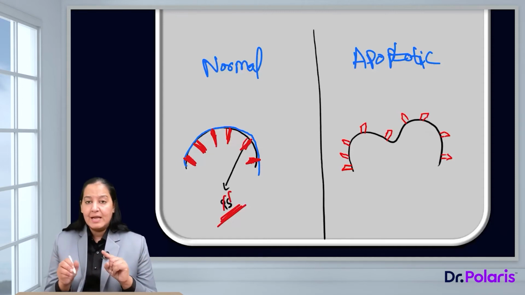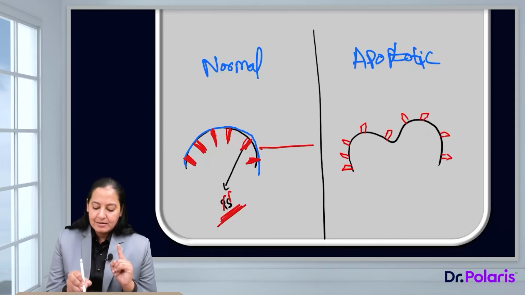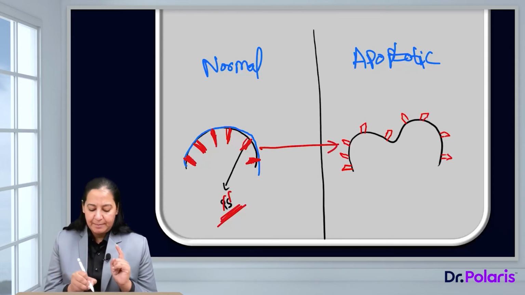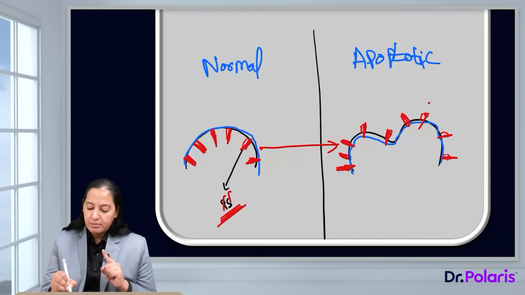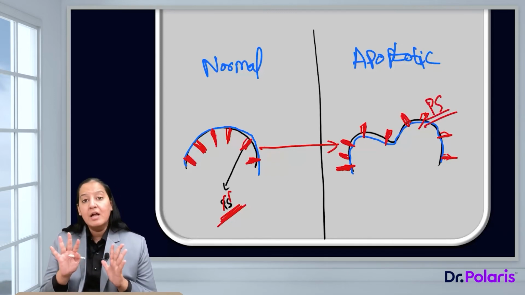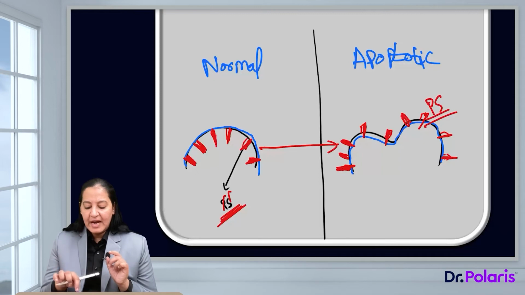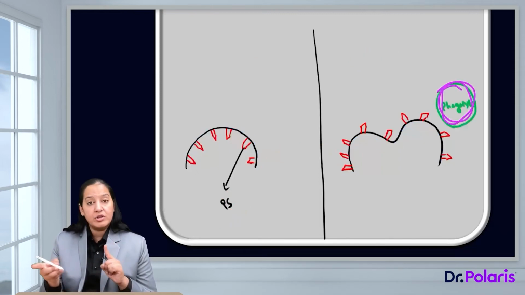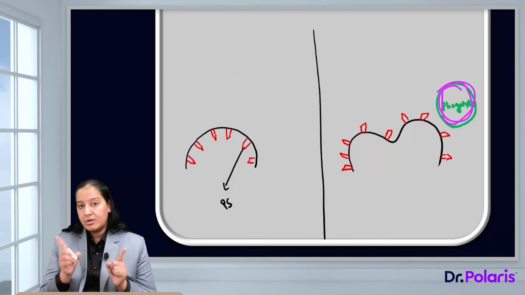In the apoptotic cell, the flip-flop takes place. That is, externalization of phosphatidylserine takes place while forming the apoptotic bodies, and it comes onto the external surface. This phosphatidylserine acts as a tag for the phagocyte. So the phagocyte will engulf those cells which have phosphatidylserine on the outer surface of the cell membrane, not on the inner surface.